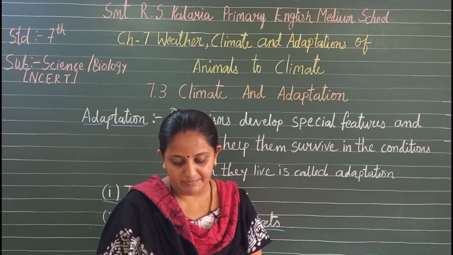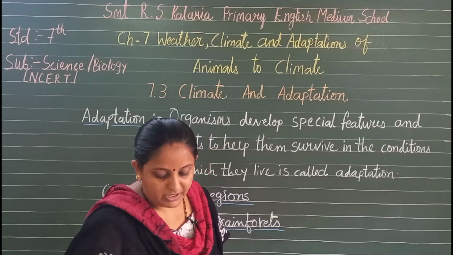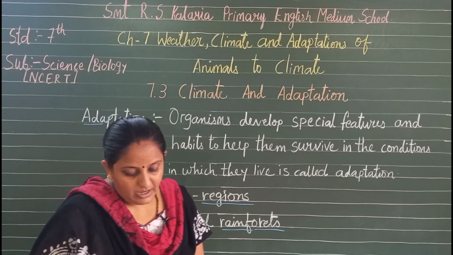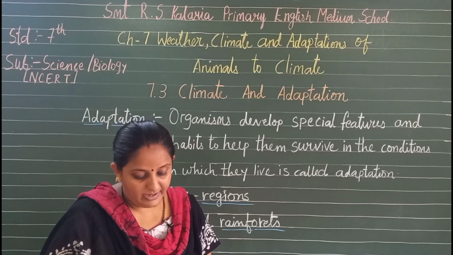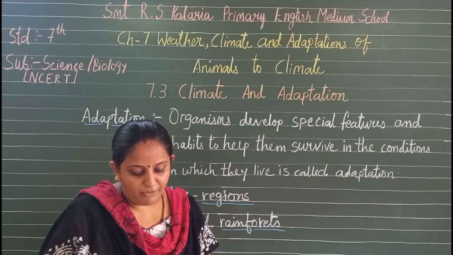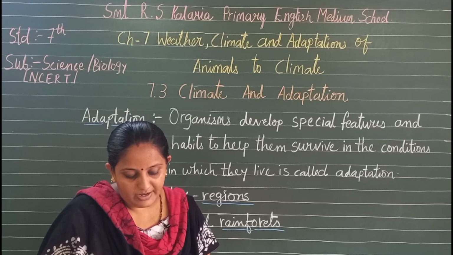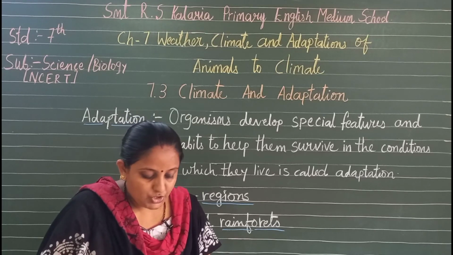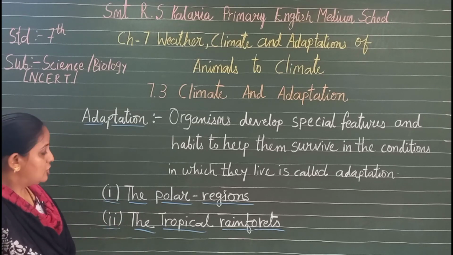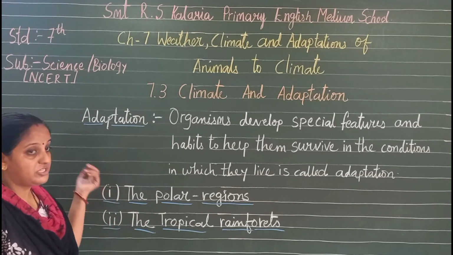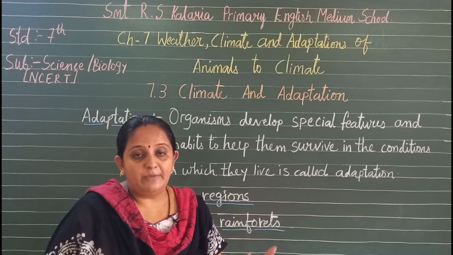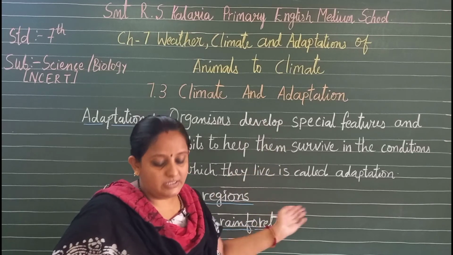Now some well-known places of the tropical rainforest are found in India, Meghalaya, Malaysia, Brazil, Republic of Congo, Kenya, Uganda and Nigeria. So these are the places where these two climatic conditions are found. Let us first discuss the polar regions: what is the climate, and which types of animals are adapted in this region.